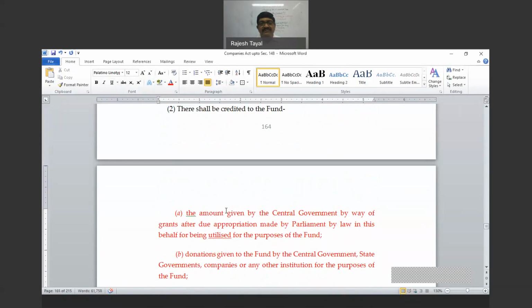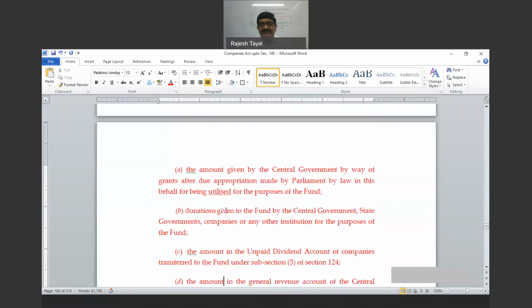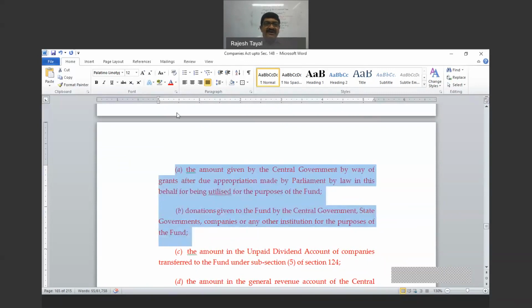Which are the amounts required to be transferred? So number one, the amount given by the government by way of grants. By chance, if the grant is not utilized, that should be transferred. The donations given to the fund by central government. Then the amount of unpaid. So first two, these are given by government. So let us put it in a different color.